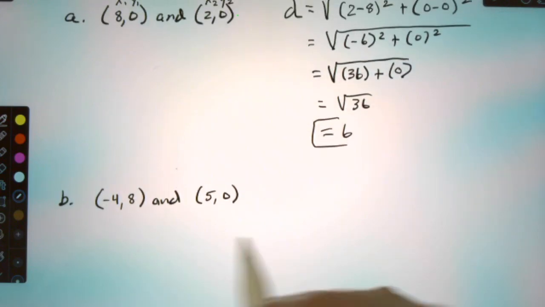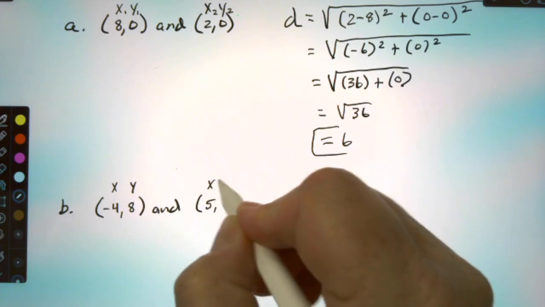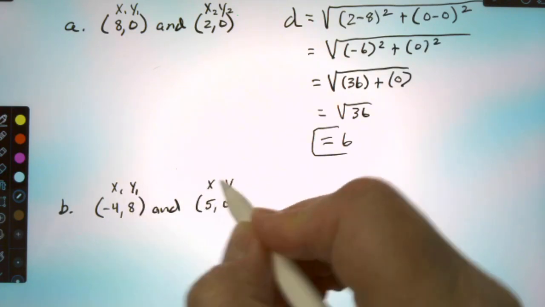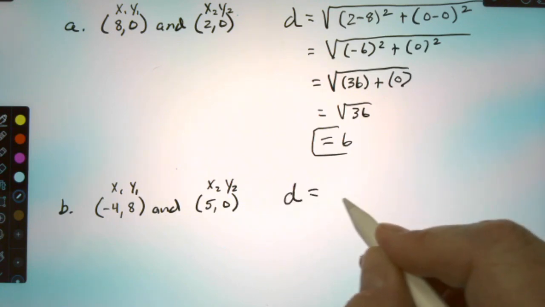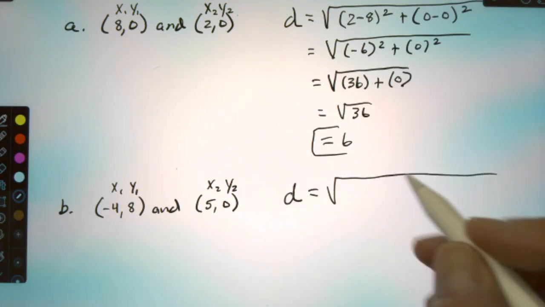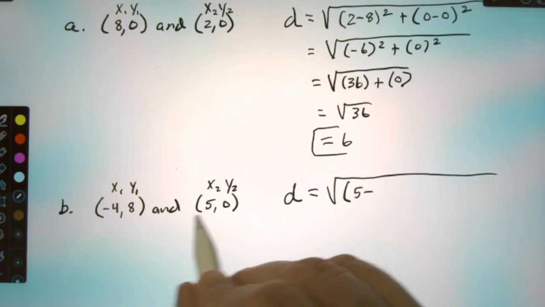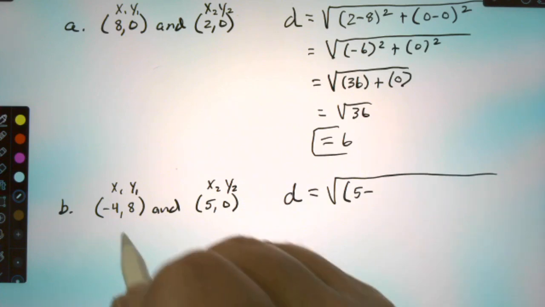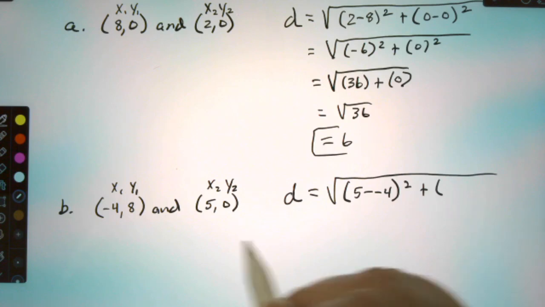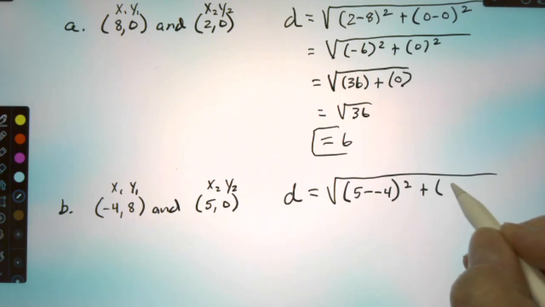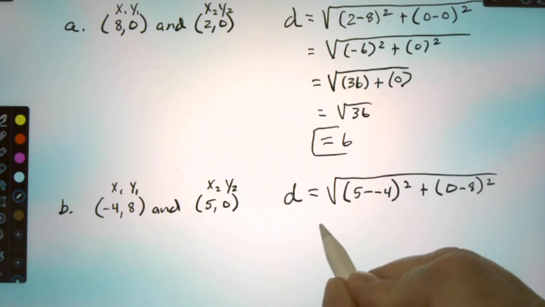Okay, got another problem just like it, identical. So X and Y, X and Y. This will be my 1s. These will be my 2s. So I'm going to go ahead and do my formula. So X sub 2 comes right here. That's going to be 5 minus X sub 1, which is going to be a negative 4 squared, plus Y sub 2 will be 0 minus Y sub 1, which is 8 squared.